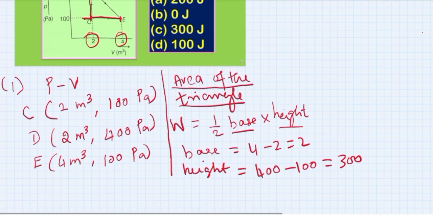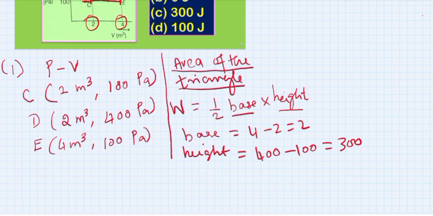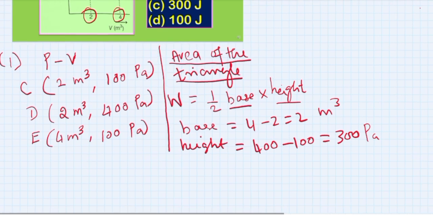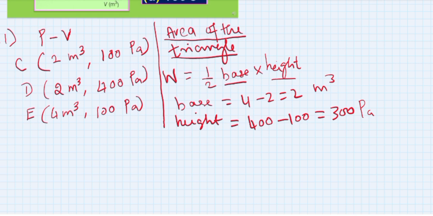Now I have to substitute these values. This is in Pascal, this is in meter cube. So the work done W is equal to 1 by 2 times the base, 2 meter cube, times the height, 300 Pascal.